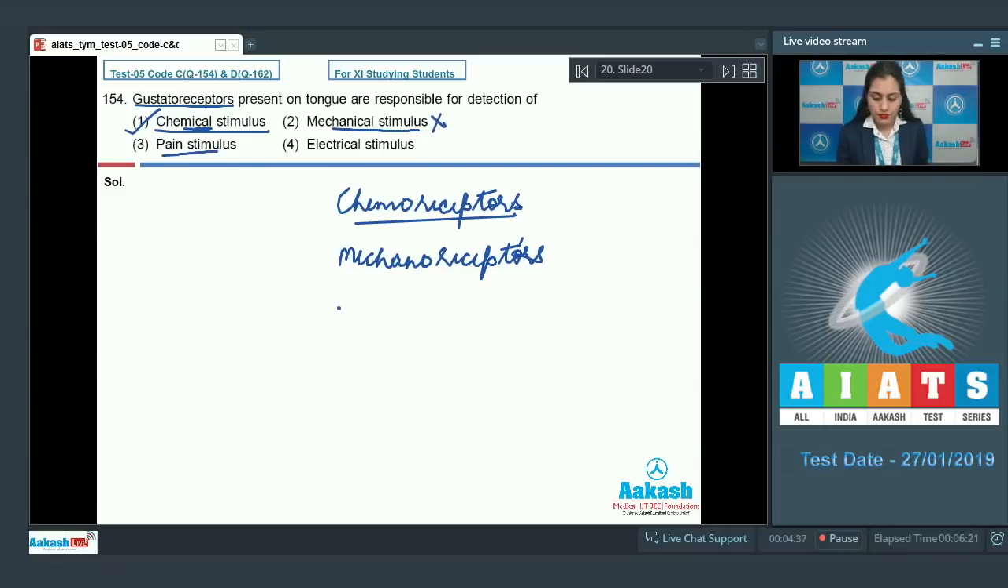For pain stimulus, we know that there are no receptors to detect pain, but there are receptors which receive stimulus that is perceived as pain. The last option is electrical stimulus, and this is also an incorrect option. Galvanoreceptors receive electrical stimulus. So the correct answer to this question is option number 1. Let's proceed to the next question.